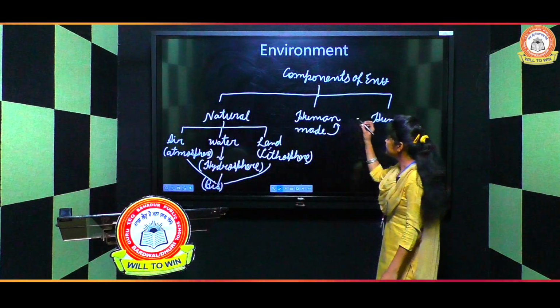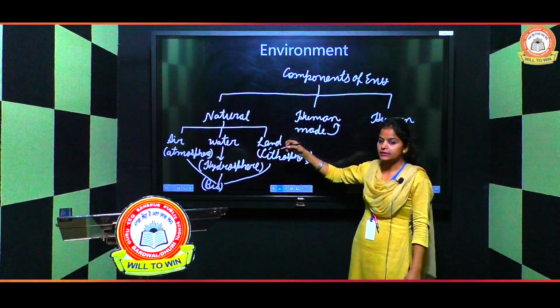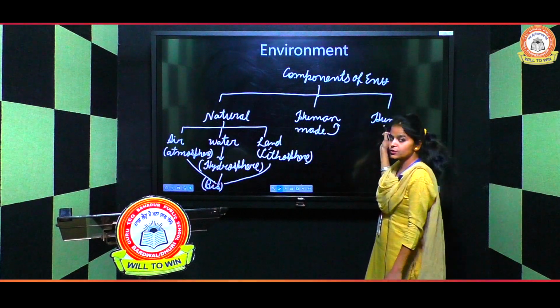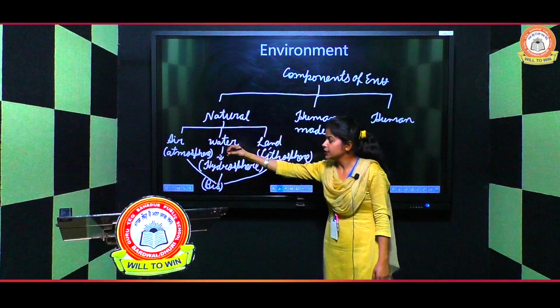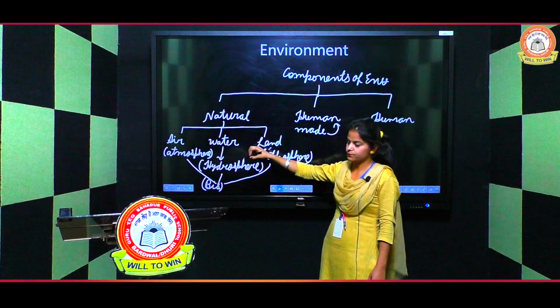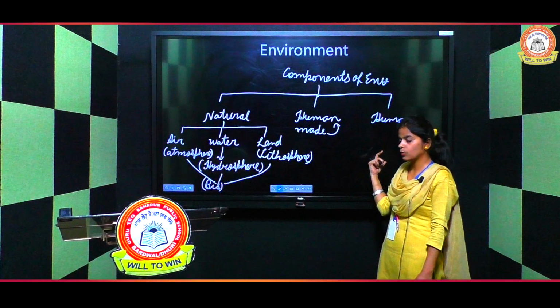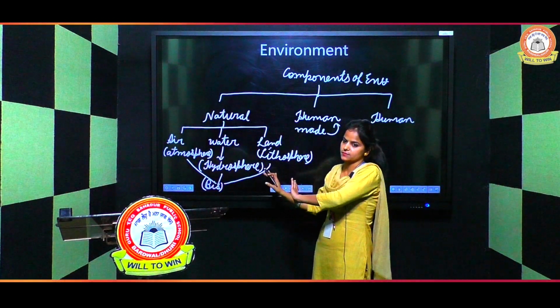So these are the major components of environment, and they also depend on each other. How? We depend on natural things for our daily needs, because this is a main part of our life. And nature also depends on humans. How? All natural things are only things.